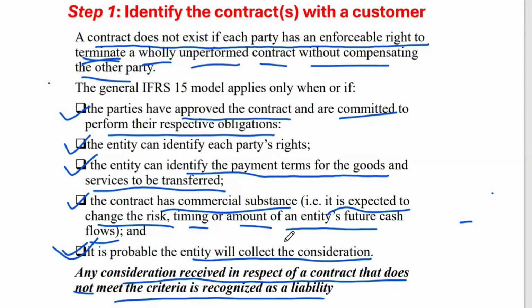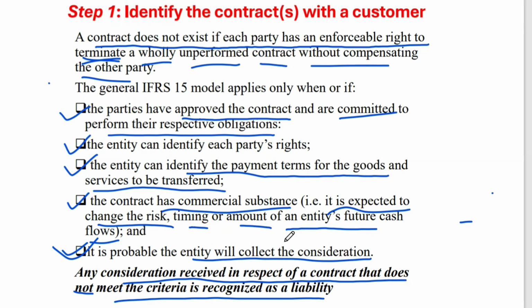If I can't deliver the cement, or if these conditions are not met, the contract has not been approved, it's not probable that the consideration will be received. If these conditions are not met, then I, who have received the 10,000 and am supposed to deliver the 50 bags, don't have to record the 10,000 as revenue. I have to record it as a liability because I'll be paying back, because these conditions are not met.